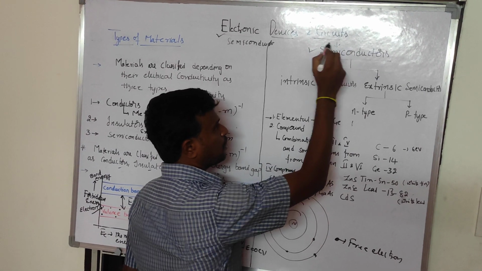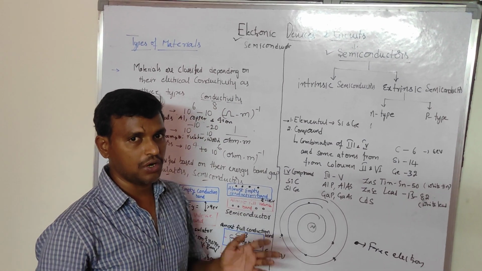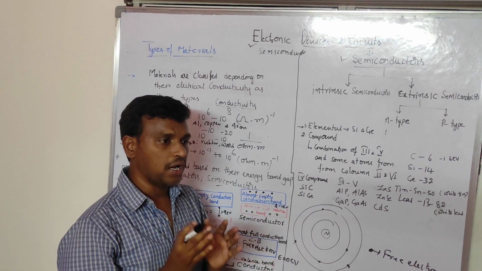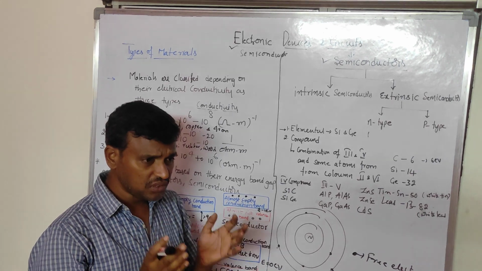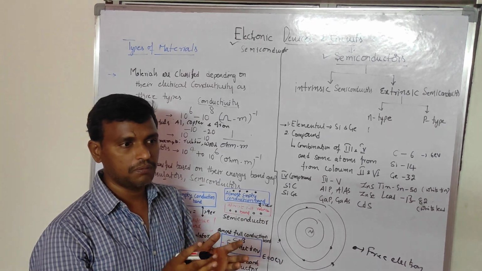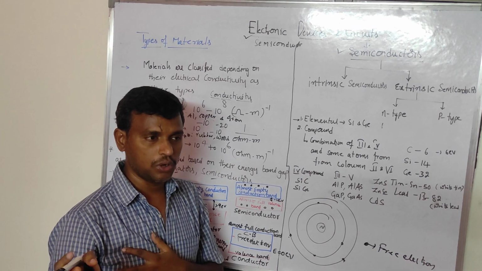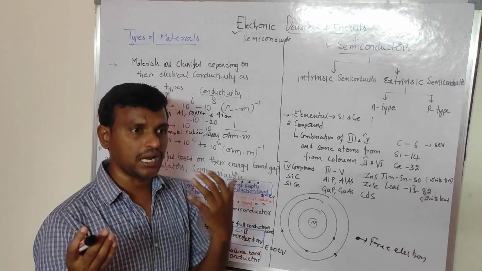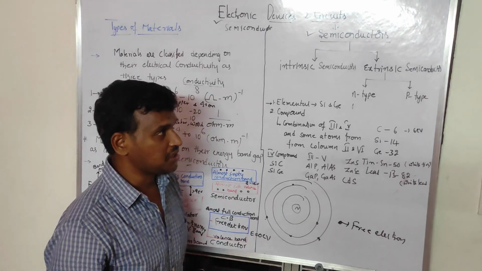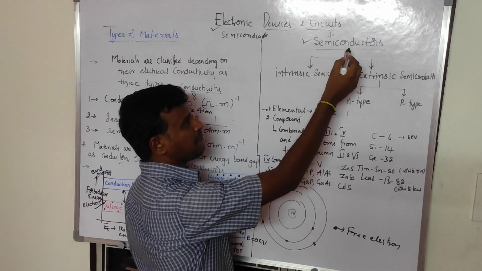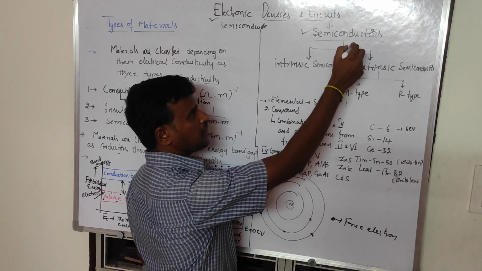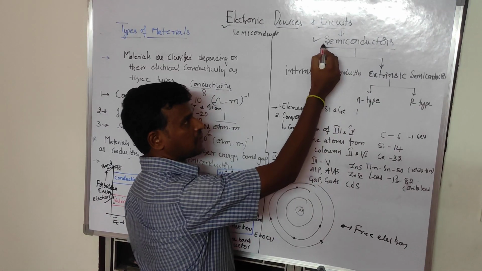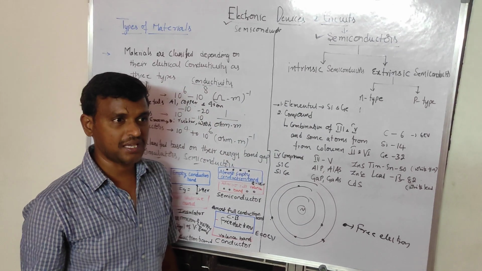What is this term? Semi means, if you consider one example, semi-government organizations: half is maintained by private persons and the remaining is maintained by the government. That means it is a mix of private and government organization, and that's why these are called semi-organizations. Similarly, here the conductivity is present in between insulators and conductors. That's why it is called a semiconductor, like semi-government.